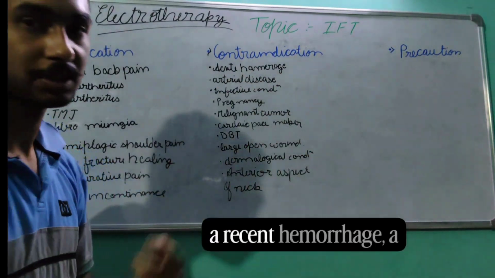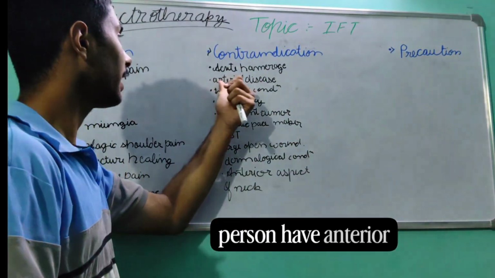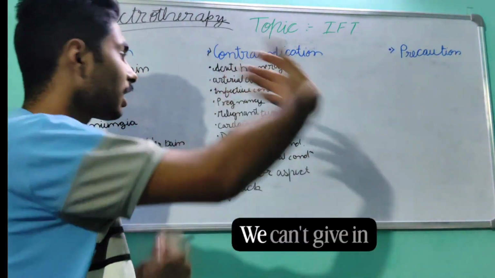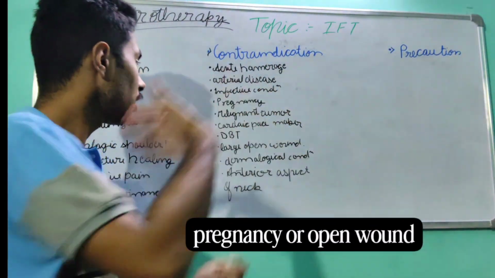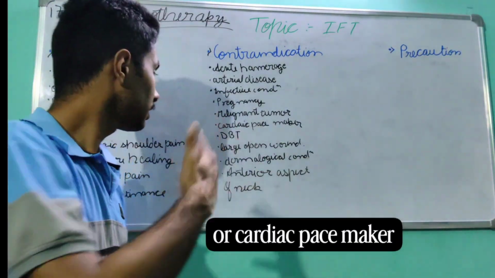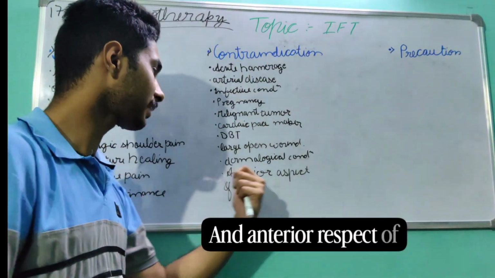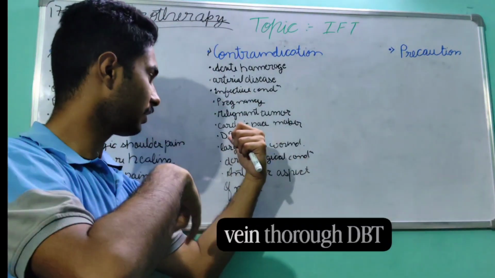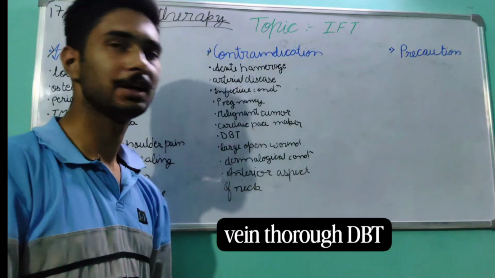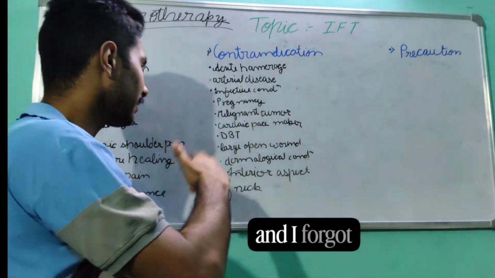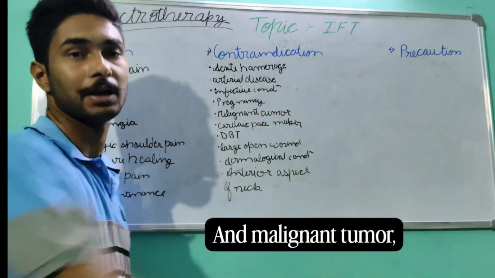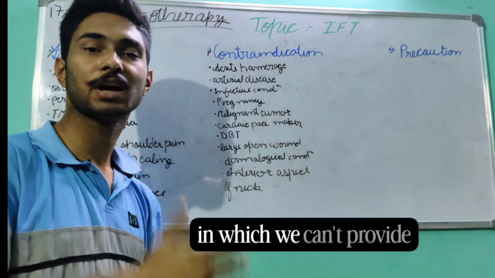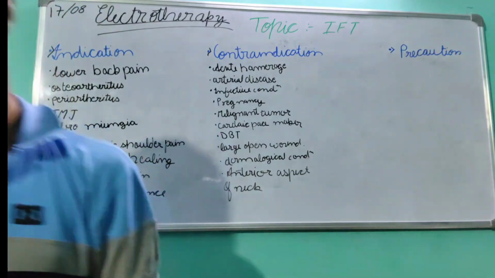But it can't be given in acute hemorrhage or recent hemorrhage, or if a person has enteral disease. We can't give it in infective conditions, in pregnancy, over an open wound, or with a cardiac pacemaker, over any aspect of the neck, in dermatological conditions, or in deep vein thrombosis, DVT, and malignant tumor, which is cancer. In these cases, these are the contraindications in which we can't provide the patient IFT.